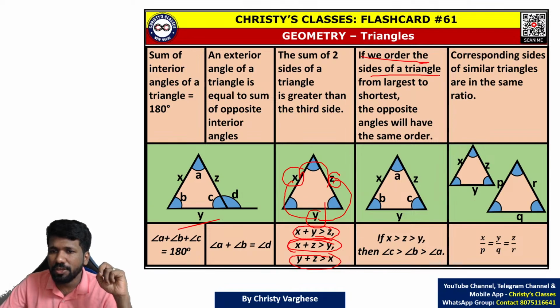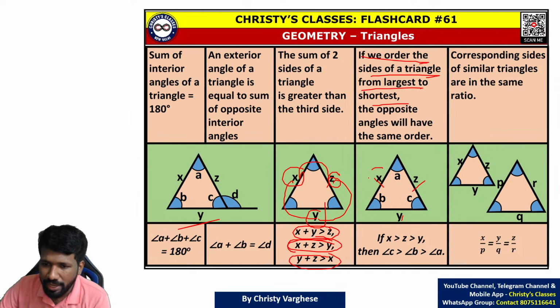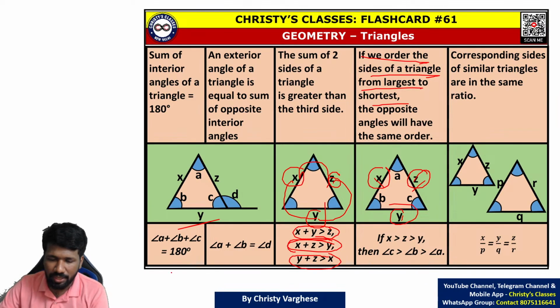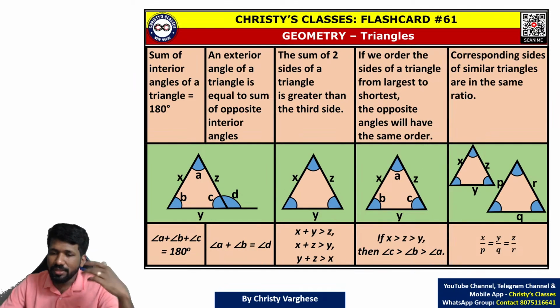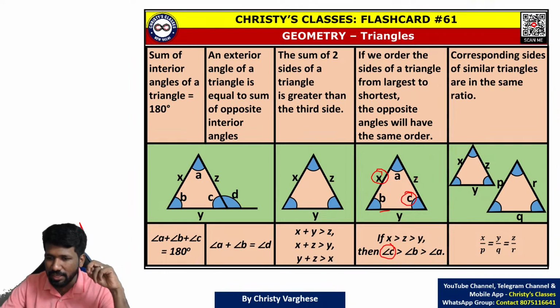If you order the sides of a triangle from largest to shortest, for example X, Z, Y, where X is greater than Z is greater than Y, then their opposite angles also hold the same comparison. X's opposite angle is C. Angle C will be the greatest because X is the greatest side. Z is the second greatest, so its opposite angle B will be the second greatest angle. Y is the third greatest, so Y's opposite angle A will be the third greatest angle.